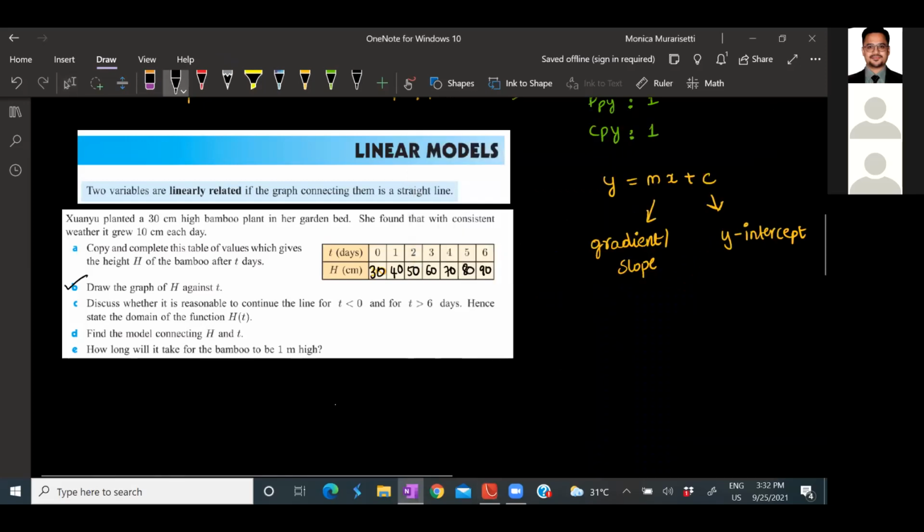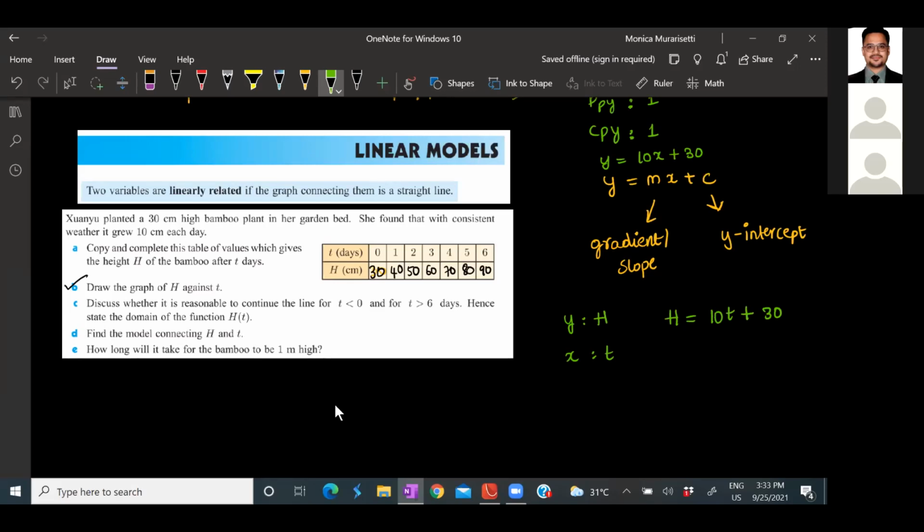So we got y is equals to 10x plus 30. So, what are our y value here? Y is representing the height and x is representing the t. So, just replace y and x with that. So, it will be h is equals to 10t plus 30. This is your equation for the given linear model. Okay. So we did graphing. We also found the model. Model here means finding the equation only. So please don't get confused.